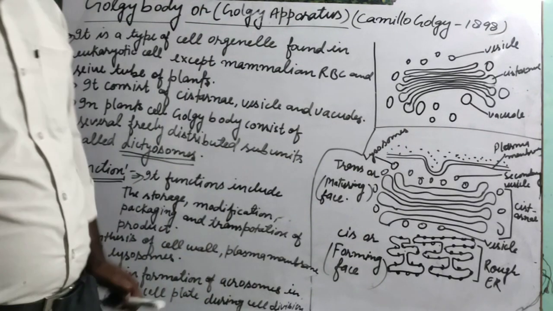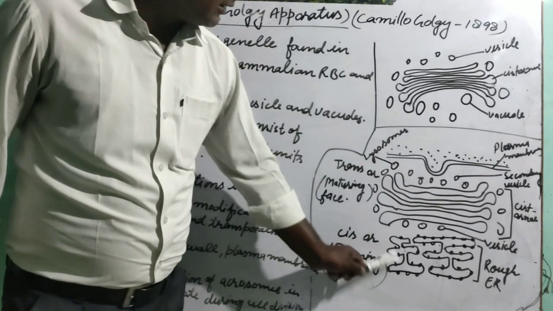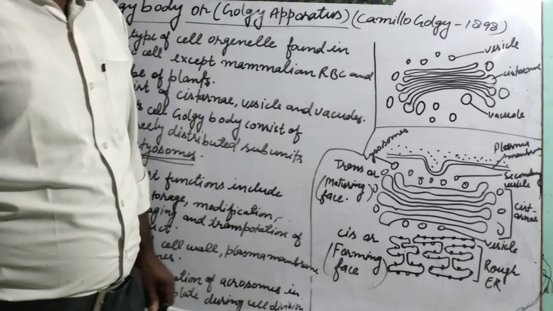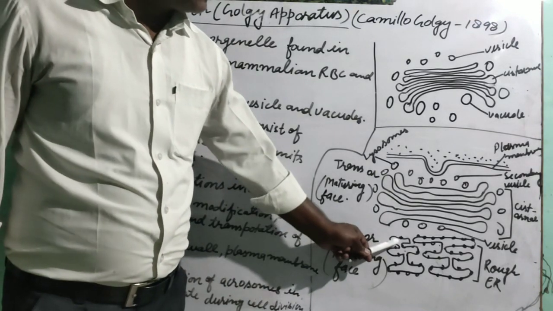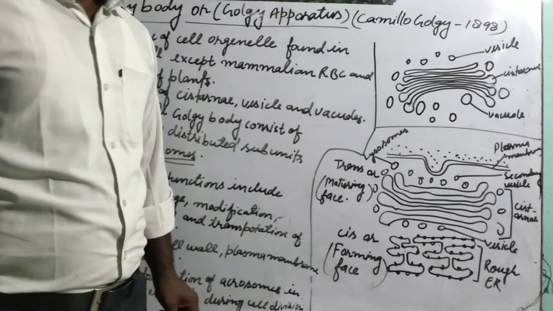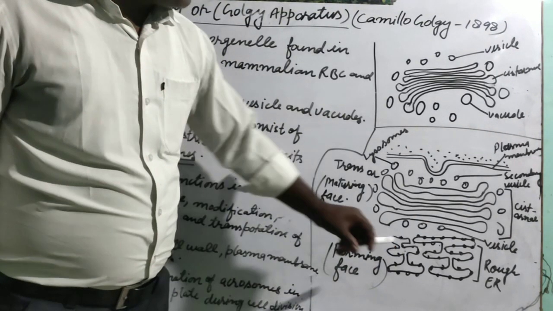How does it work, students? Let us see. I have drawn this figure. This is the rough endoplasmic reticulum, and we have discussed that this rough endoplasmic reticulum is helpful in the synthesis of protein due to the presence of ribosomes, as we discussed in the earlier lecture.